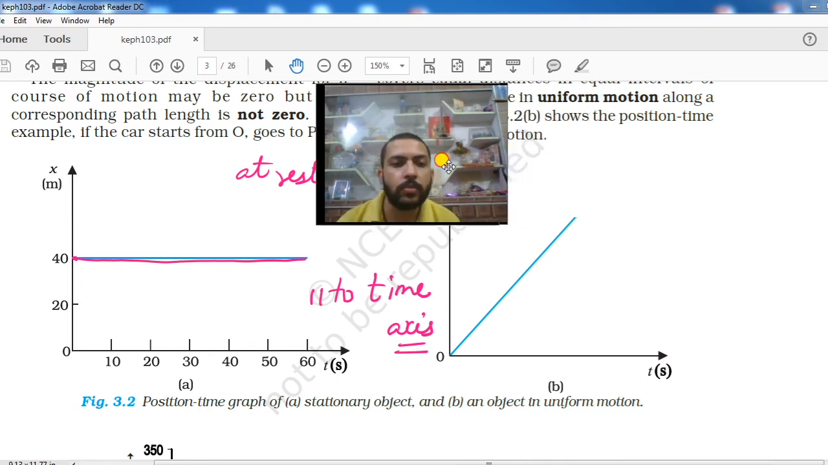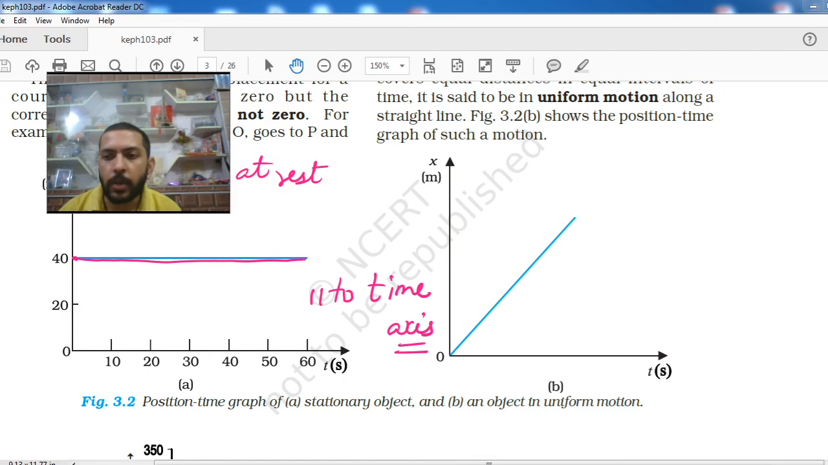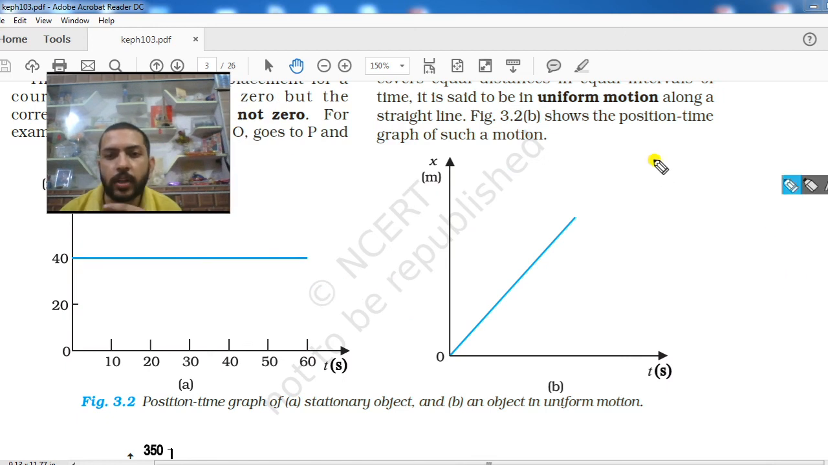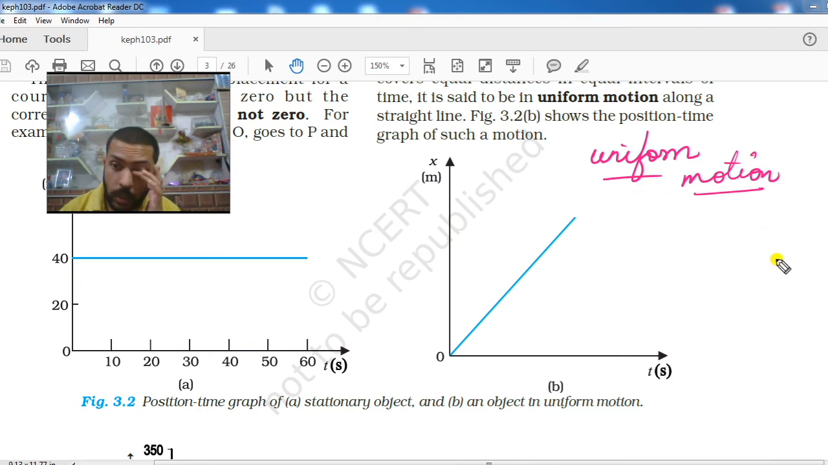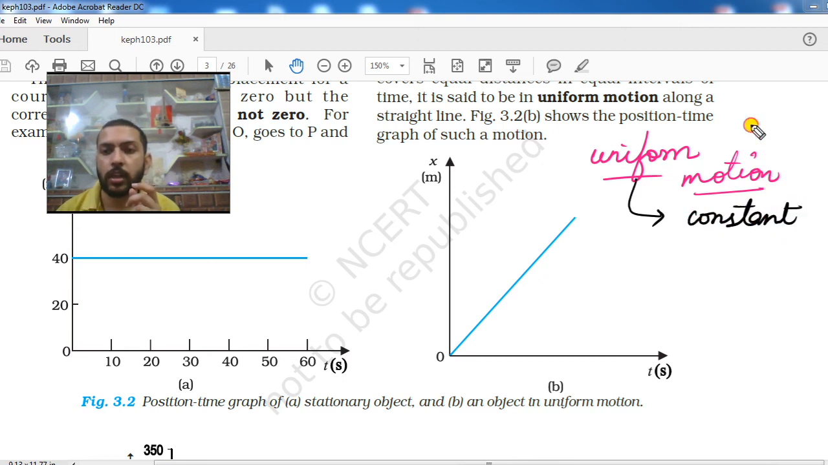After this, let us see a graph which is drawn between position and time again, but not for the same condition, for a different condition. And what is that different condition? When the body was in uniform motion. As I told you earlier, the meaning of uniform motion is constant, and about motion we can say speed or velocity.